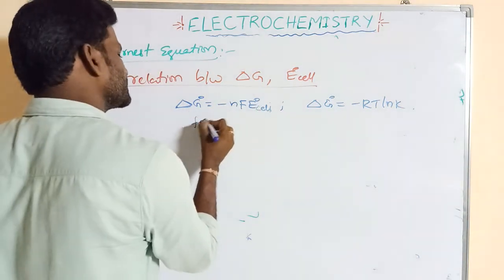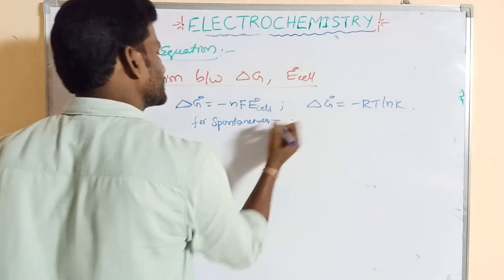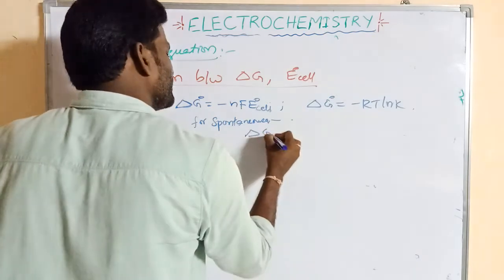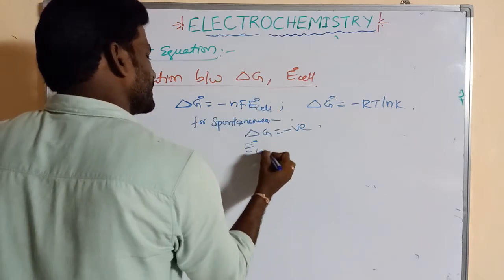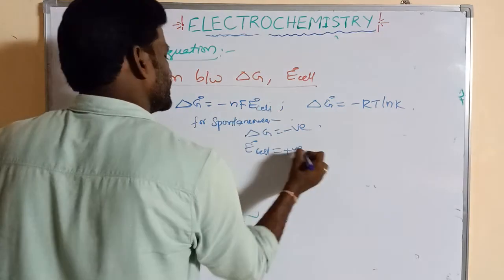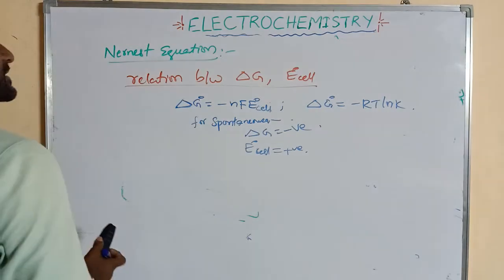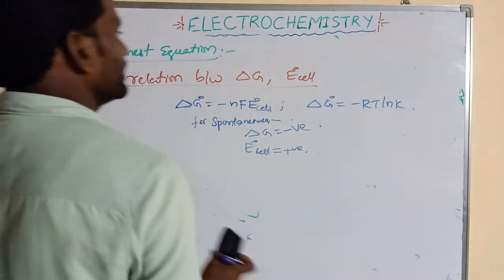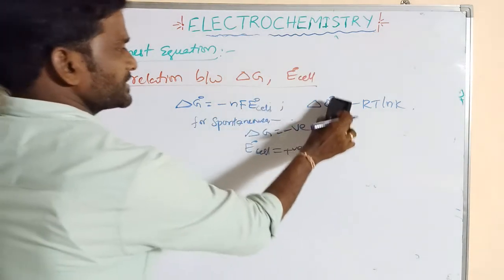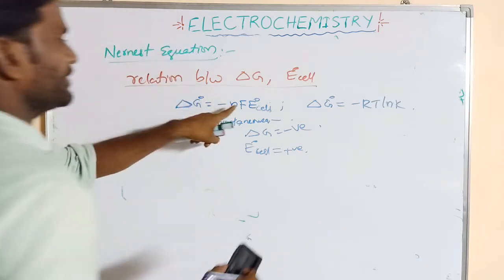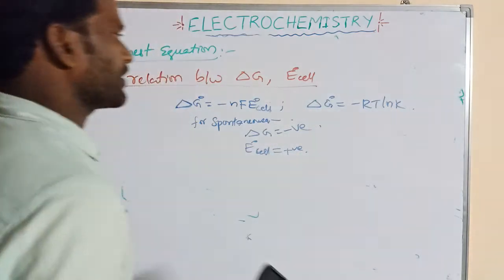For spontaneous reactions, the delta G value must be negative. That means E naught cell must be positive. When E naught cell is positive, delta G is negative, and that is spontaneous. Delta G naught is equal to minus nF E naught cell. Delta G naught is equal to minus RT ln K, where F is equal to 1 Faraday, R is the universal gas constant, and K is the equilibrium constant.